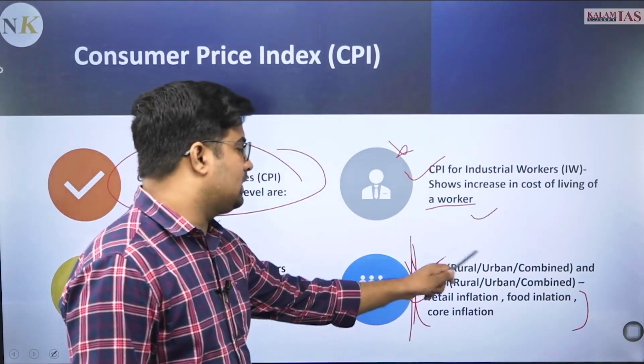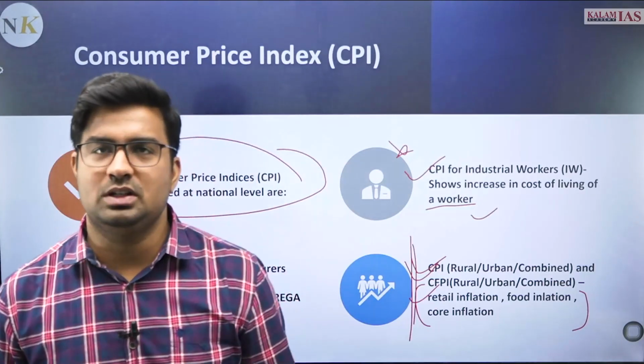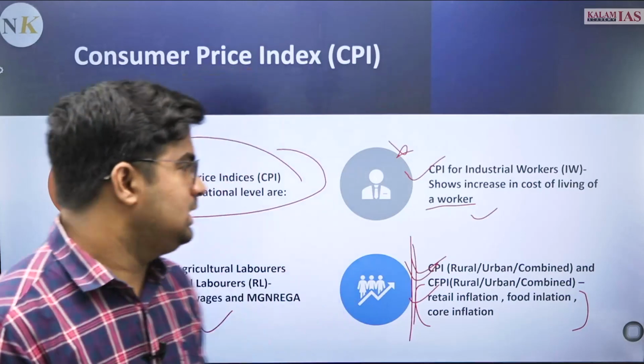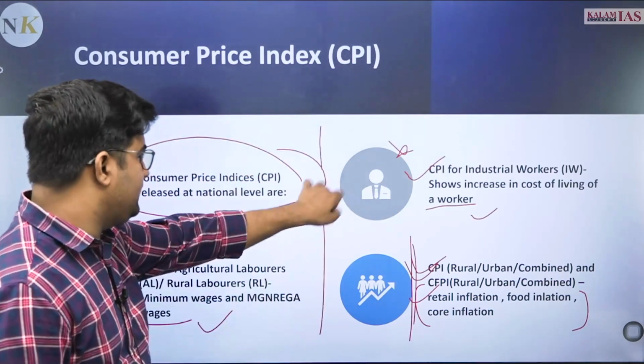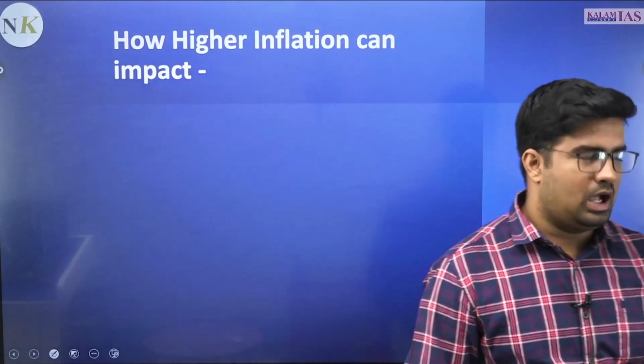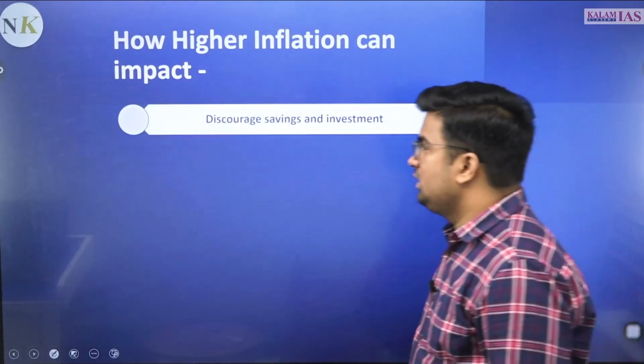And with this the CPI combined becomes the main measure which is being used by RBI as a source of retail inflation. So these are certain things which is done, and why it is done that we have just discussed. Apart from it, how this higher inflation can impact, that you need to understand.